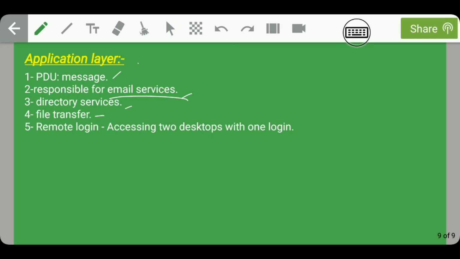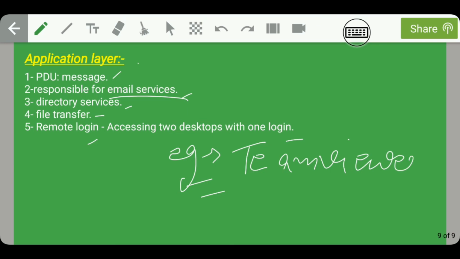Moving on, the next functionality of application layer is that it is responsible for remote login. So remote login refers to accessing two desktops with one login. So is it possible or not? Yes, it is possible to access two desktops with one login, and some examples of the softwares which are used nowadays to access two desktops with one login are TeamViewer and VirtualBox.